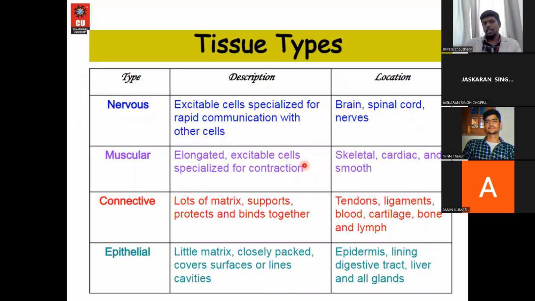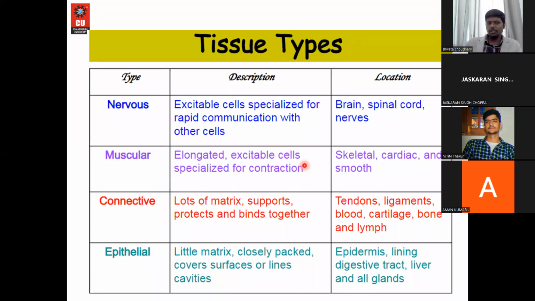Then we have connective tissue. It has a matrix, and we have further three types of connective tissues. These three together make a connective tissue. The matrix supports and protects our connective tissue. Some locations of connective tissue include tendons, ligaments, blood, cartilage, and lymph.